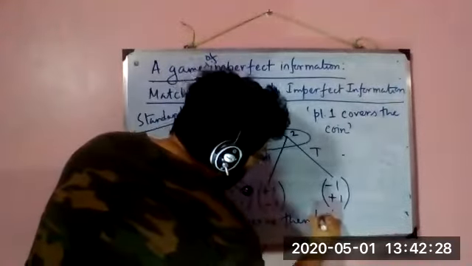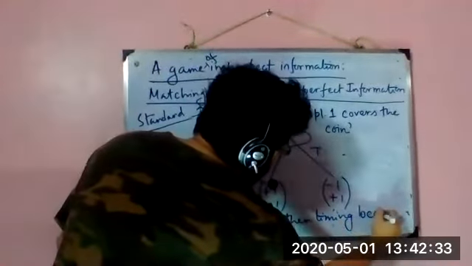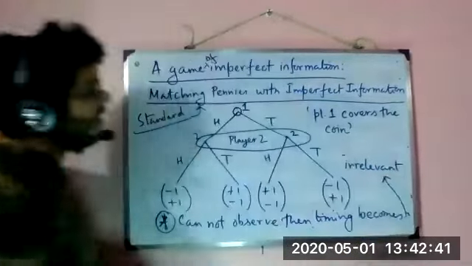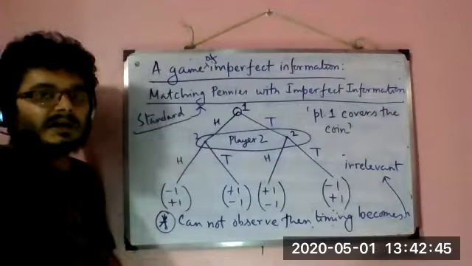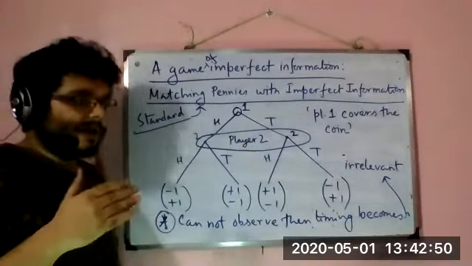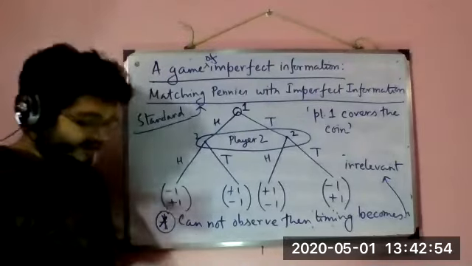Then timing becomes irrelevant. Our matching pennies with imperfect information in extensive form representation represents the exact same standard matching pennies, right? Okay.